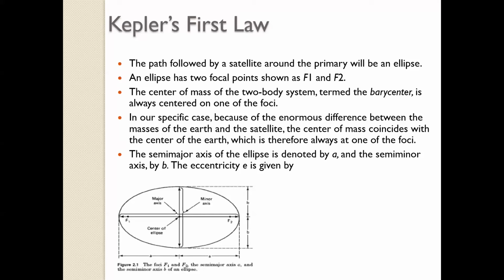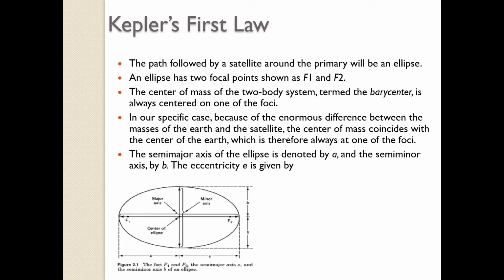Circle is a special case of ellipse with eccentricity equal to 0, where both the foci F1 and F2 coincide with each other and with the center of the circle. So ellipse and circle are nothing but the same shape with a different eccentricity. You know what is an eccentricity?